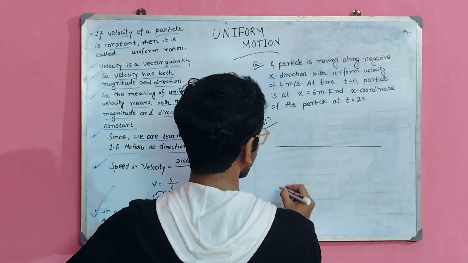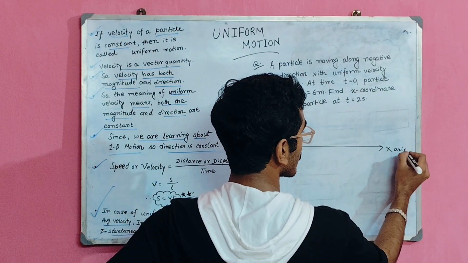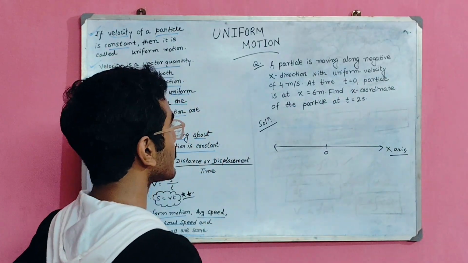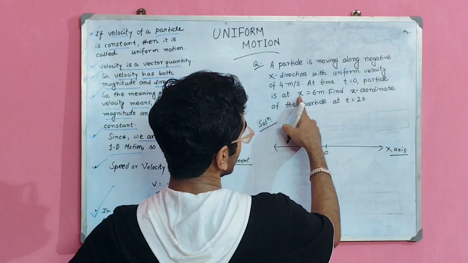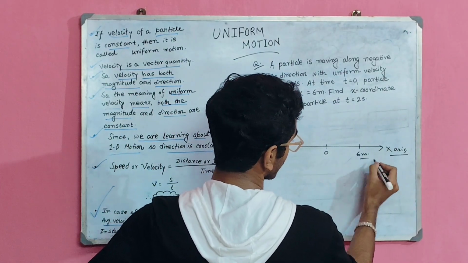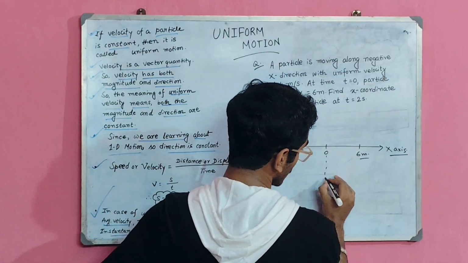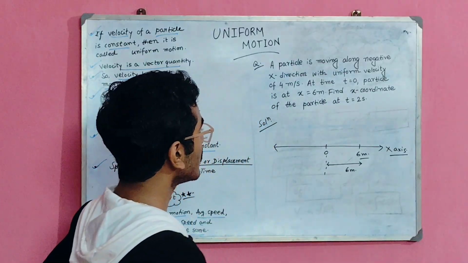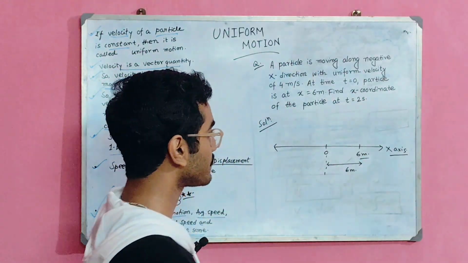If you draw this diagram, suppose this is the x axis, and this is 0. At t is equal to 0, particle is at x equal to 6 meters. Suppose this is your 6 meter position distance from this origin, and find the x coordinate of the particle at t equal to 2 seconds.